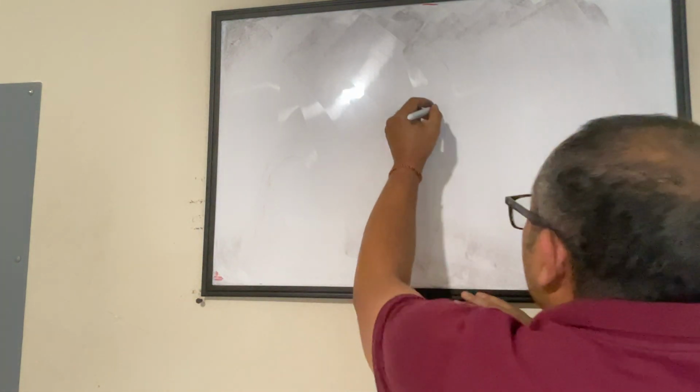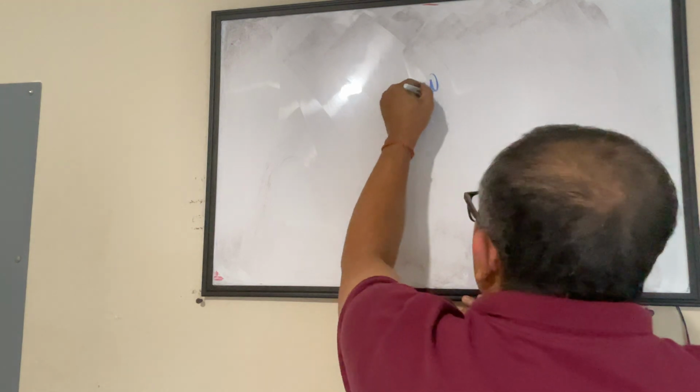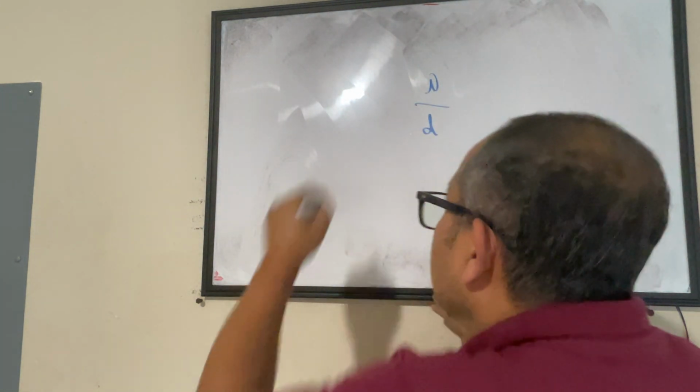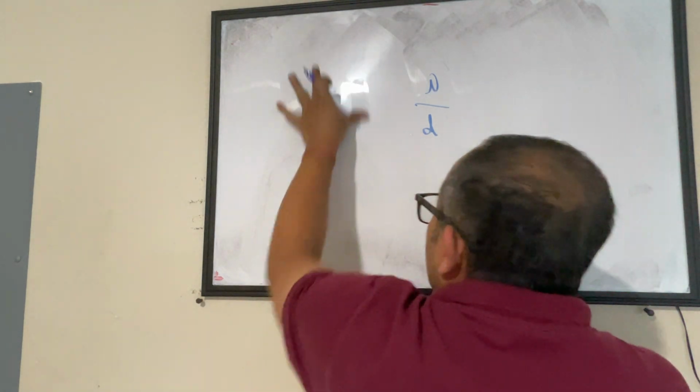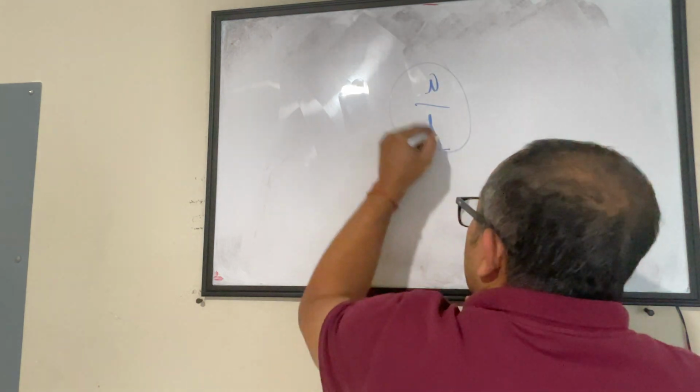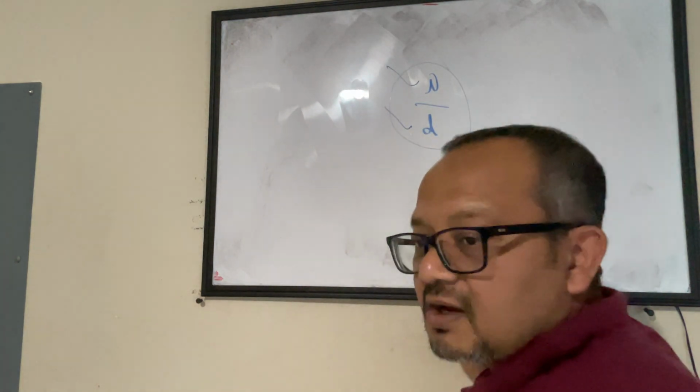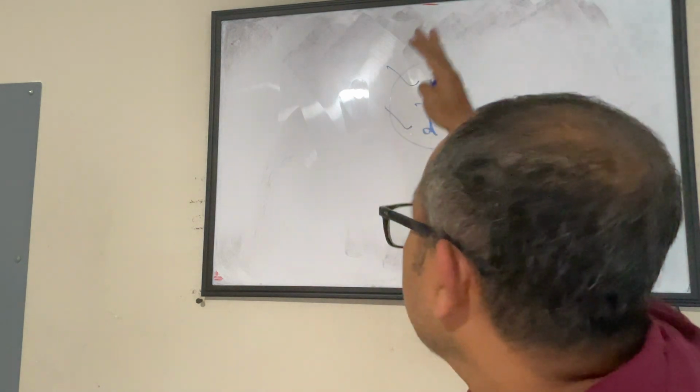Meaning, if I have a number which I can represent in this form, a by b, then this is not an irrational number. If I can represent any number in the form of a by b, where a and b are integers or prime numbers, whatever it is, then this is a rational number.